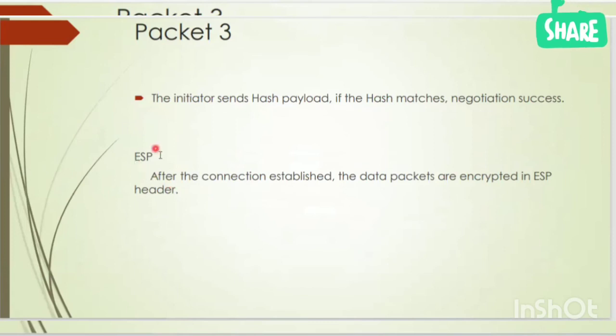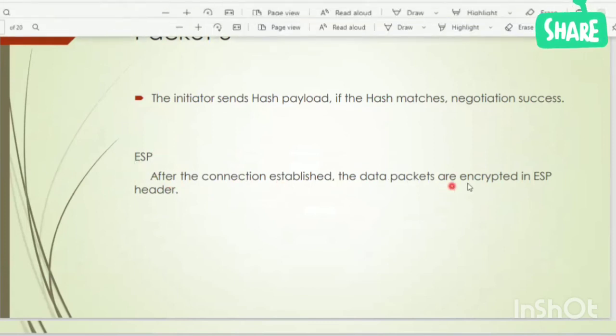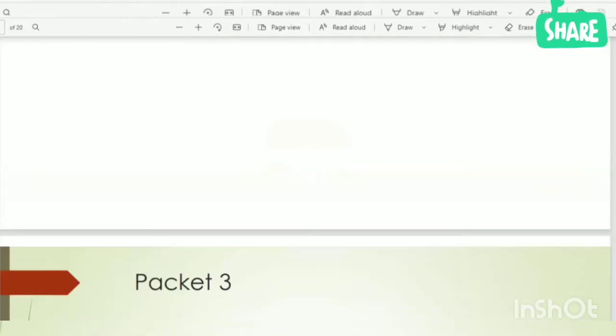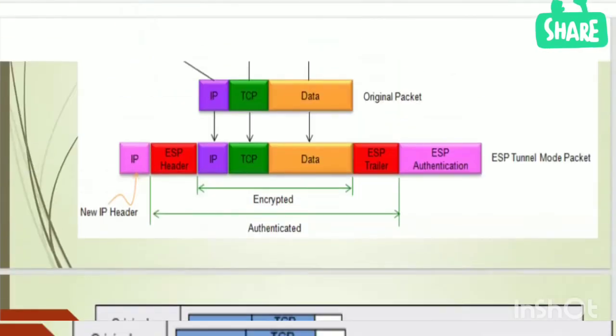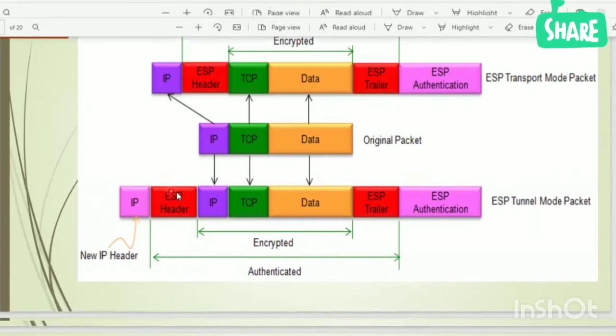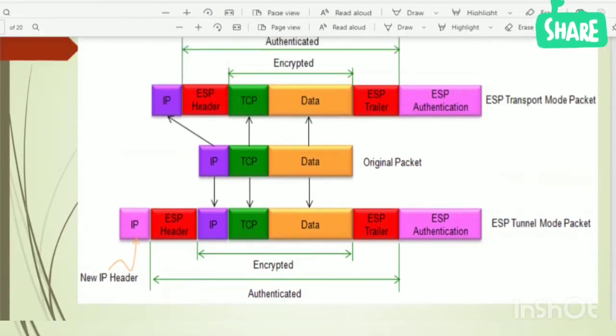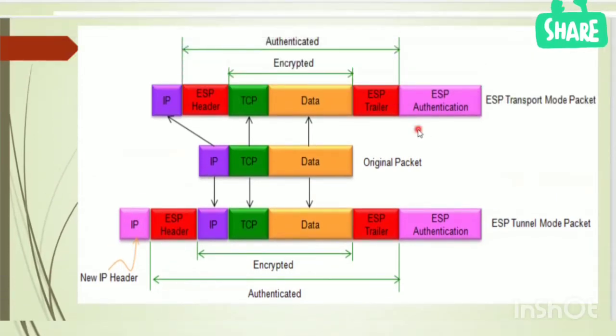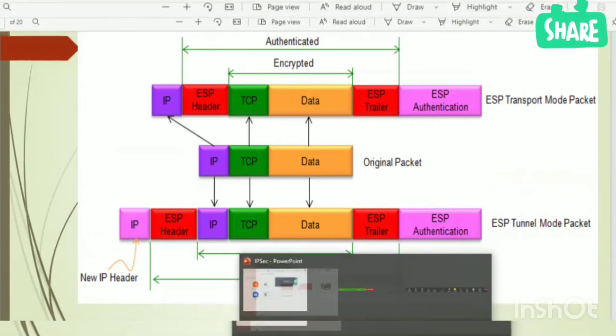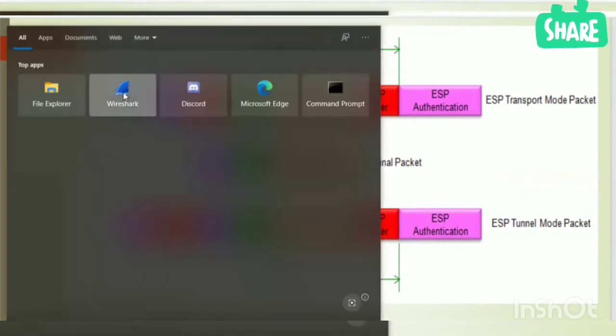Next, ESP. After the connection is established, the data packets are encrypted in ESP header, as you see here. So this is how the packet format will be. You can see here: IP header, ESP header, and original IP header. Then TCP or UDP header, data, ESP trailer, and ESP authentication. In the ESP header, there will be ESP SPI ID. I'll show you. Let me open the Wireshark.